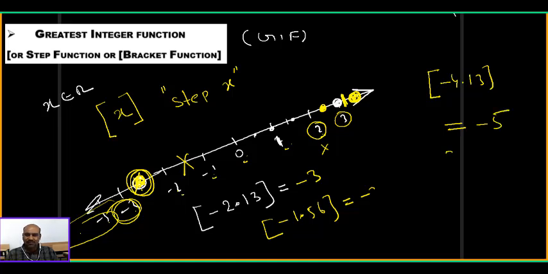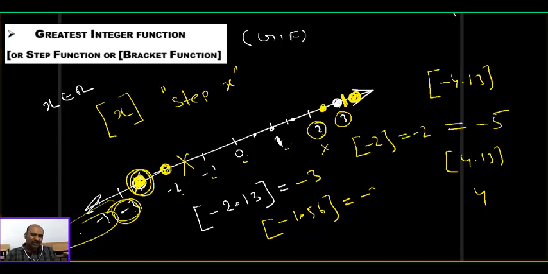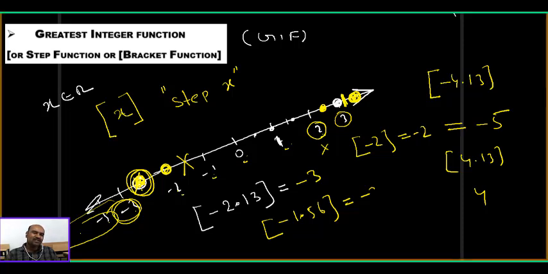Identify now, what is step 4.13? 4 only. Identify the difference here. Sometimes I will ask, what is step minus 2? You say minus 2 only. The definition is saying that x is any real number. It may be an integer. So we want to identify all the integers which are lesser than or equal to x. Among them the greatest one is taken as the greatest integer of x. That's why step of minus 2 is minus 2 only.